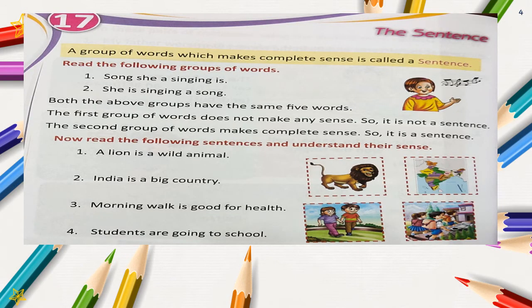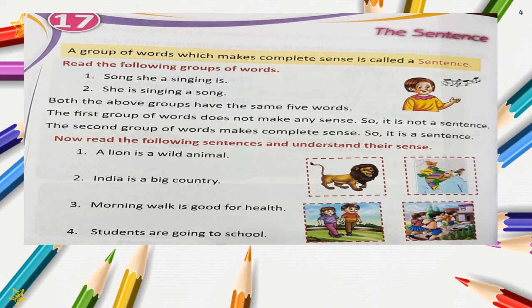Let's read the chapter and understand it more clearly. This is chapter 17, The Sentence. A group of words which makes complete sense is called a sentence. Read the following groups of words. First, song, she, a, singing, is. Second, she is singing a song.